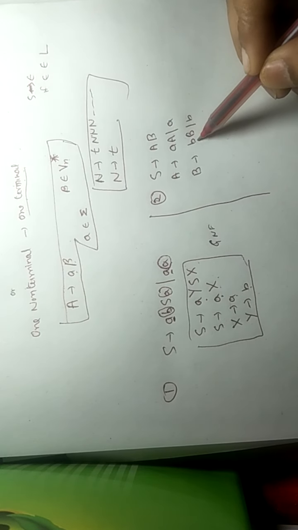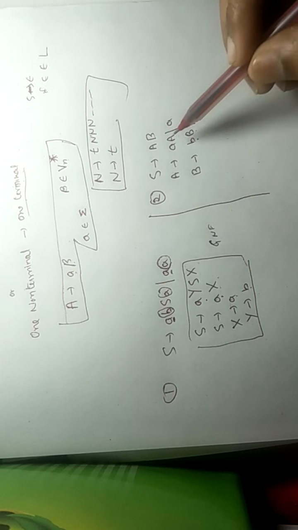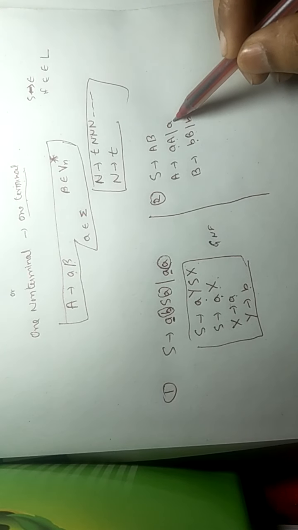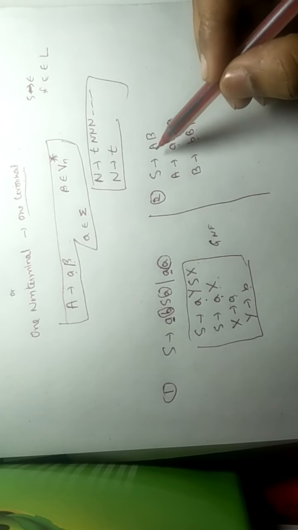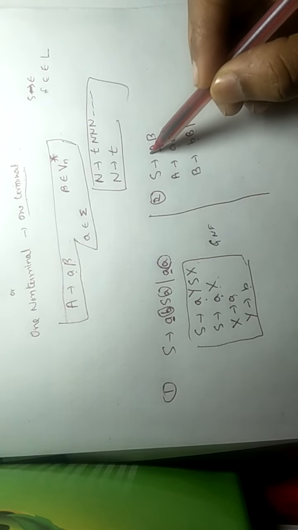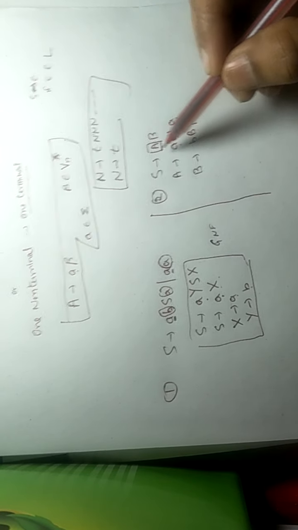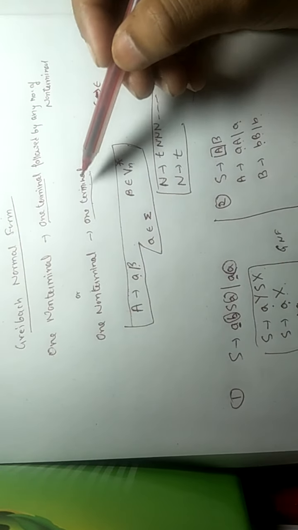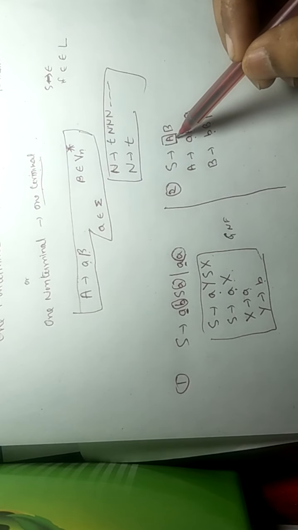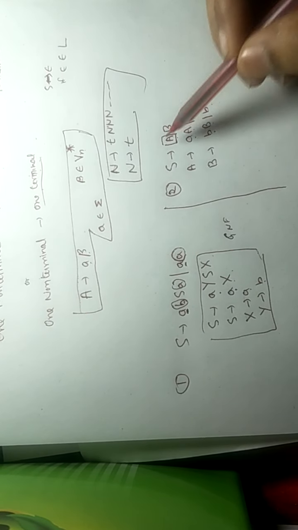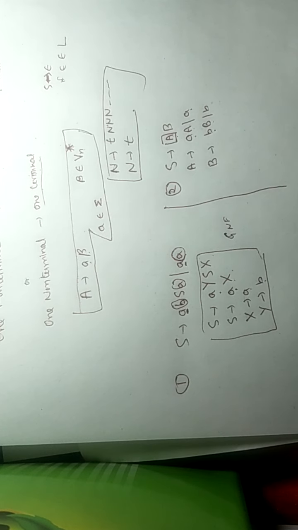A tends to a/aA is in GNF, terminal followed by non-terminal. B tends to bB/b is in GNF, single terminal. The problem is here: in this production, we get a non-terminal at the first place, but at the first place there must be a terminal only. So what can we do?